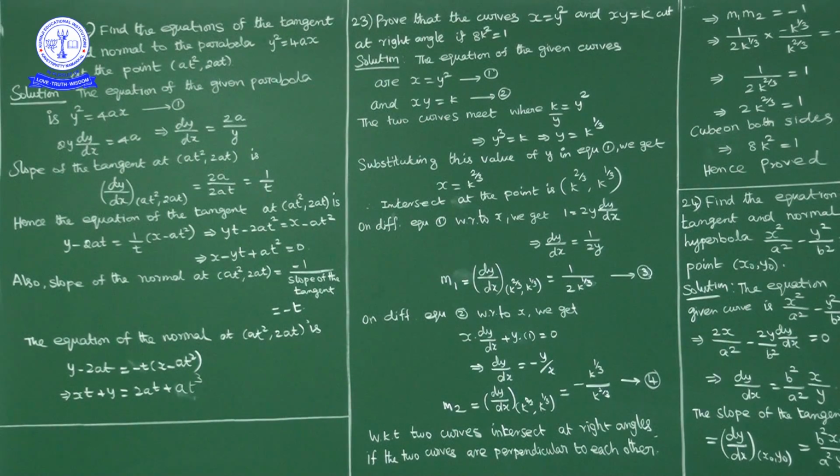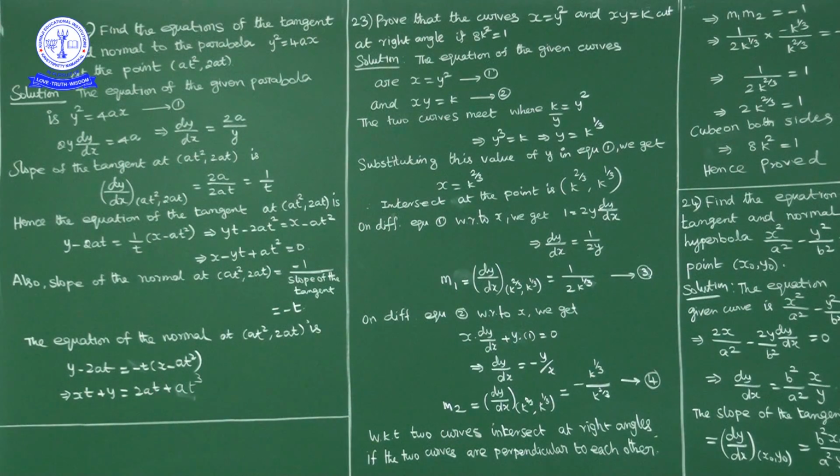Next, the slope of the normal is minus 1 by the slope of the tangent. So minus 1 by t, nothing but minus t. The slope of the normal is minus t, and the equation of the normal at the point (at square, 2at) is y minus y1 equals minus t into (x minus at square). Minus tx I will write this side as plus tx, and minus 2at I will write this side as plus 2at. So xt plus y is equal to 2at plus at cube.